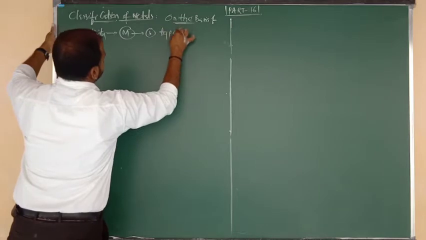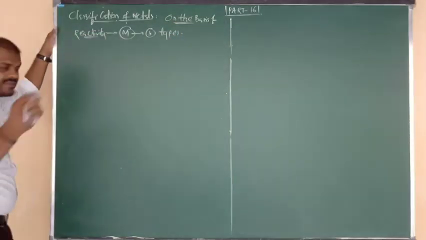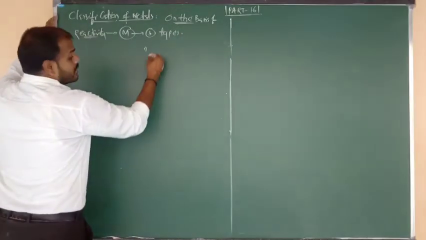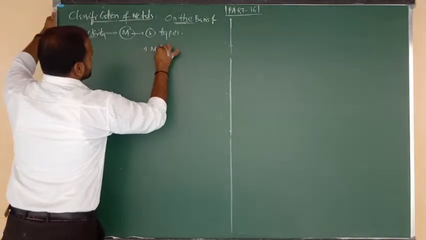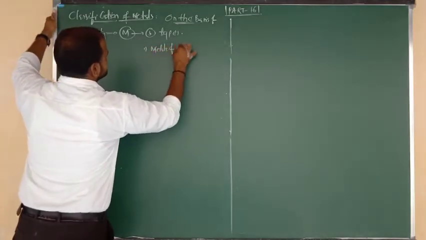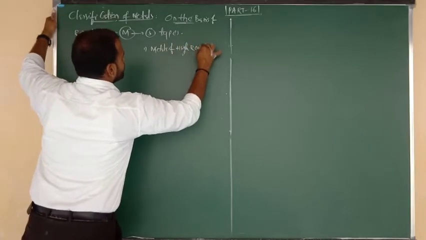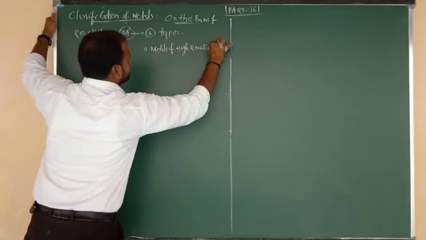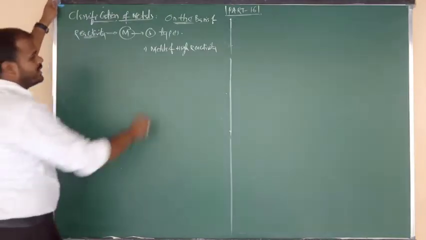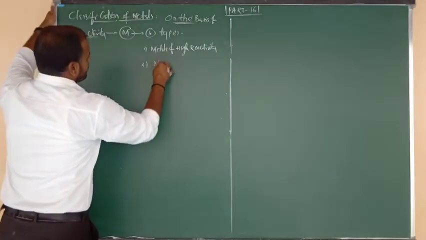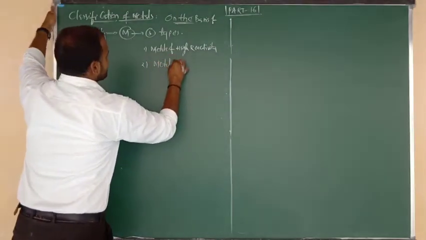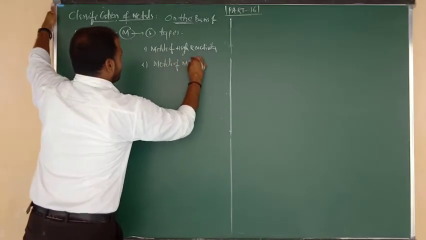Metals are classified into what? Three types. Number one is metals of high reactivity. Number two is metals of medium reactivity.